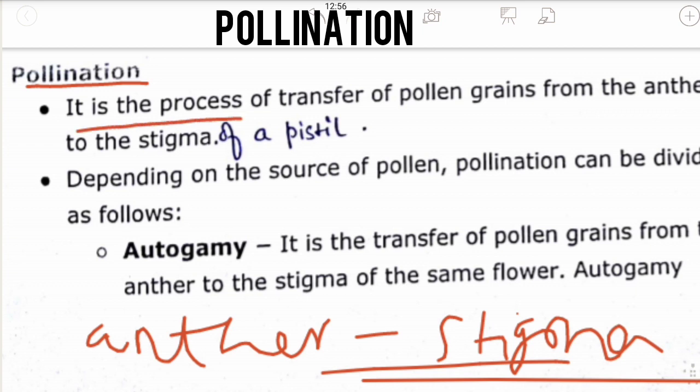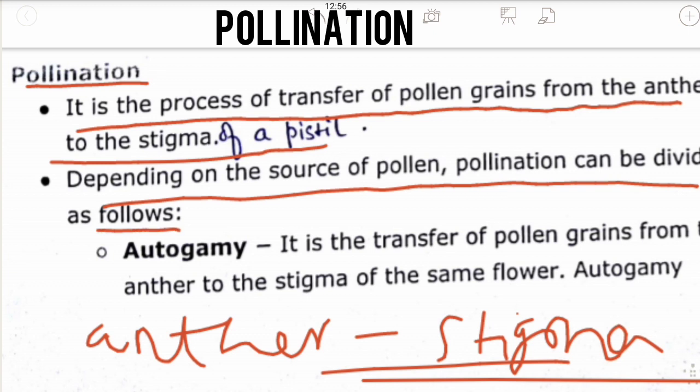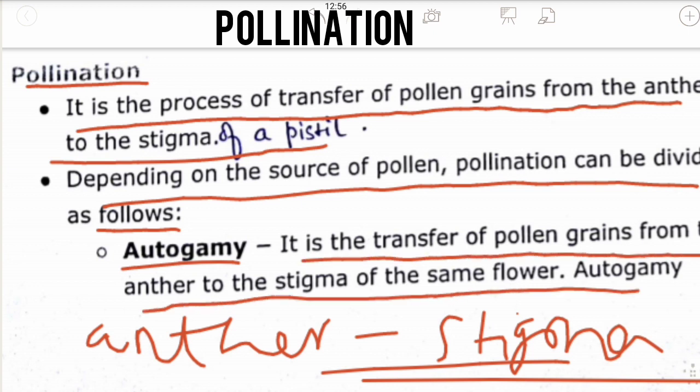It is the process of transfer of pollen grains from the anther to the stigma of a pistil. Depending on the source of a pollen, pollination can be divided as follows. The first important type of pollination is autogamy. It is the transfer of pollen grains from the anther to the stigma of the same flower.